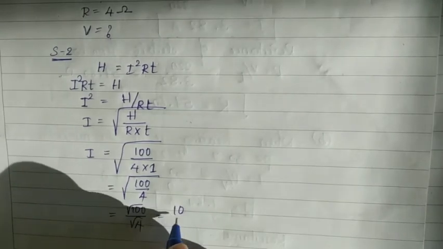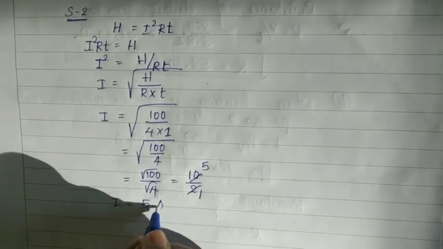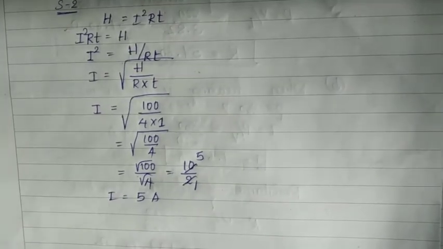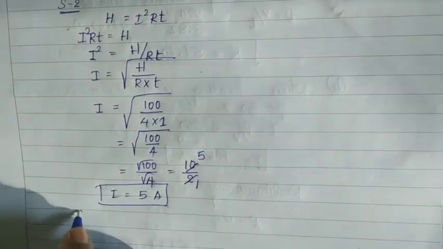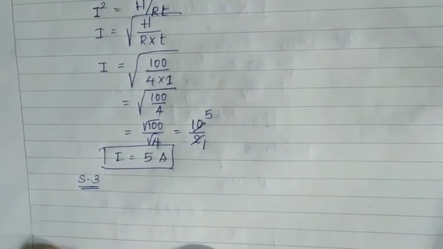This becomes 10, this becomes 2. Two fives are 10, so the current I is equal to 5 ampere. In the next step, we have to find the potential difference across the resistance.